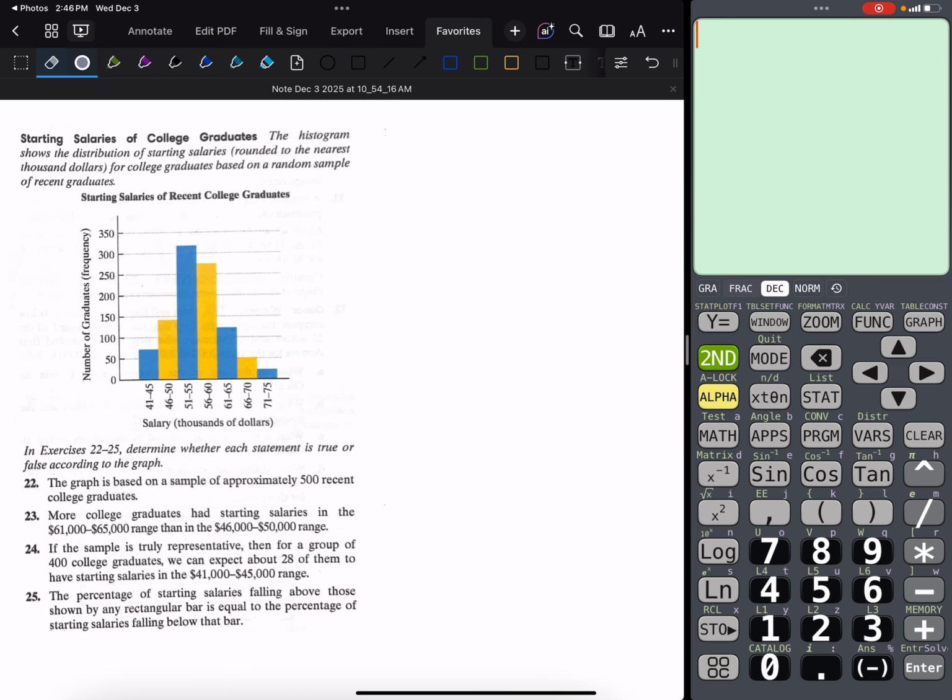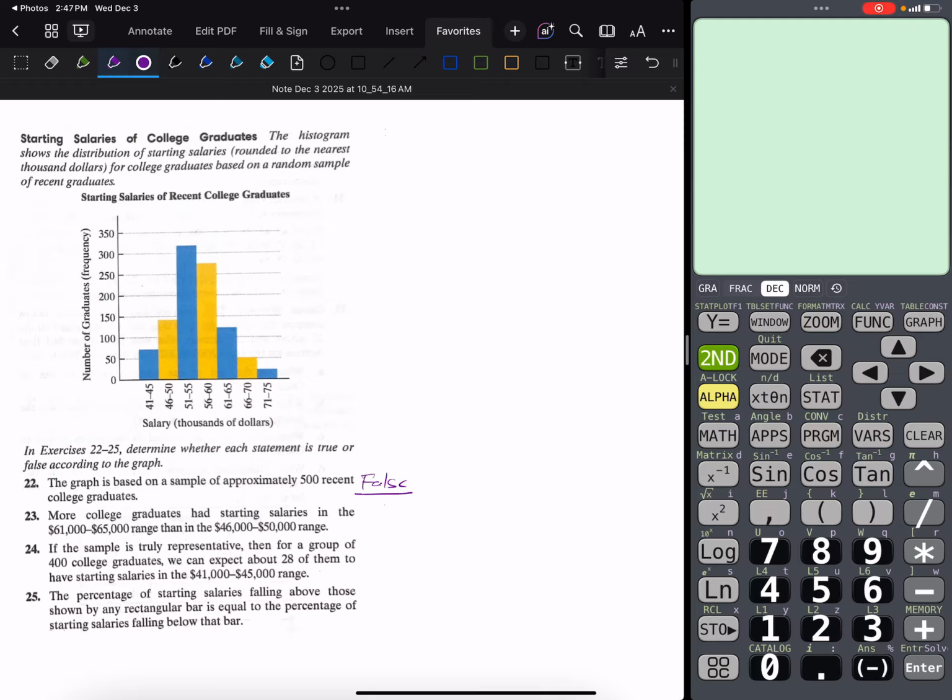And if I look at this, I don't think that holds up, because this is my number of graduates per bin, right, or per class. And I have over 300 here and about 250 there. And so that's over 500 students just in those two bins. And I've got lots more classes. I've got 5 more classes here that have students in them. So there are well over 500 students in this. So I'm definitely going to say false for 22.